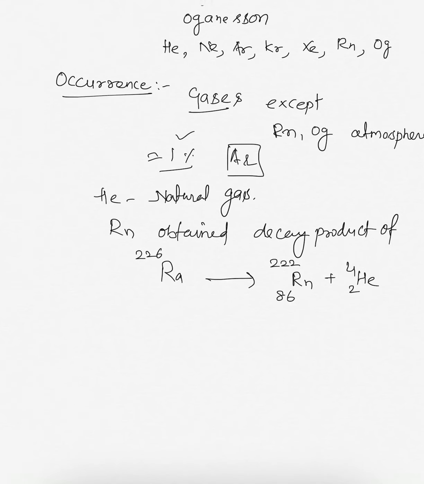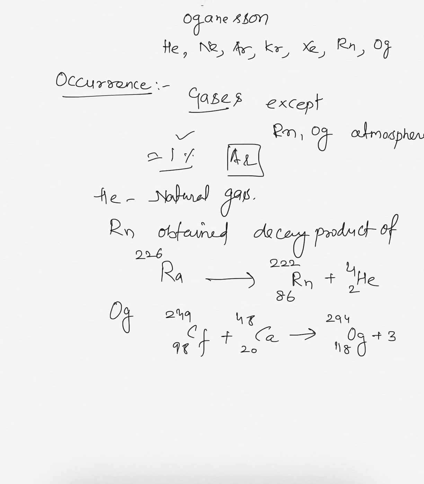Now, Oganesson, a new element of this group, is synthesized by the collision of californium-249 and calcium-48. That produces Oganesson-294, atomic number 118, plus 3 neutrons. So this is how these gases occur in the atmosphere.